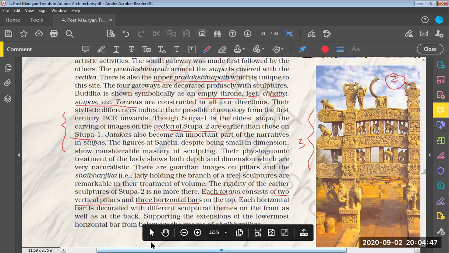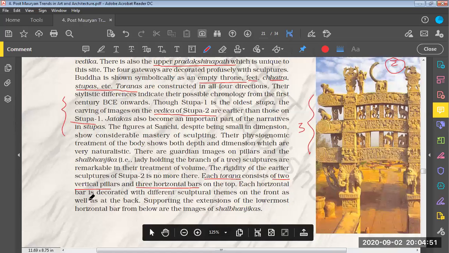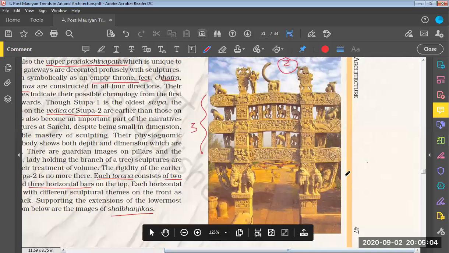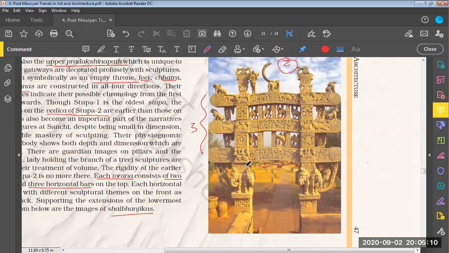Each horizontal bar is decorated with different sculptural themes on the front as well as at the back. Supporting the extension of the lowermost horizontal bar from below is the image of Shalbhanjika. So this is the image of Shalbhanjika. Now, what is Shalbhanjika? If we see these 3 horizontal bars, number 1, number 2, number 3, the lowermost horizontal bar is being supported by Shalbhanjika over here.